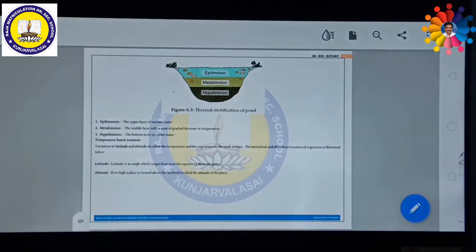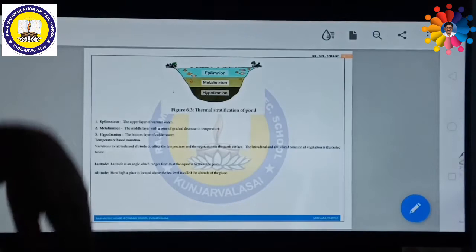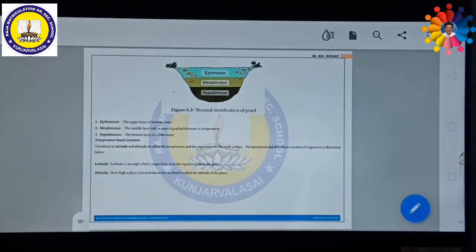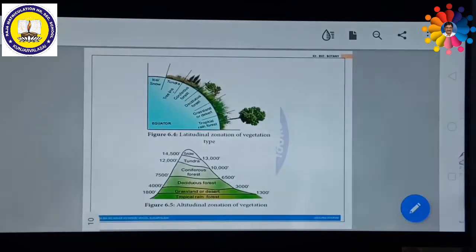That means with altitude as well as latitude, the vegetative conditions or living conditions of plants and animals gradually change. So these we are going to discuss in detail.